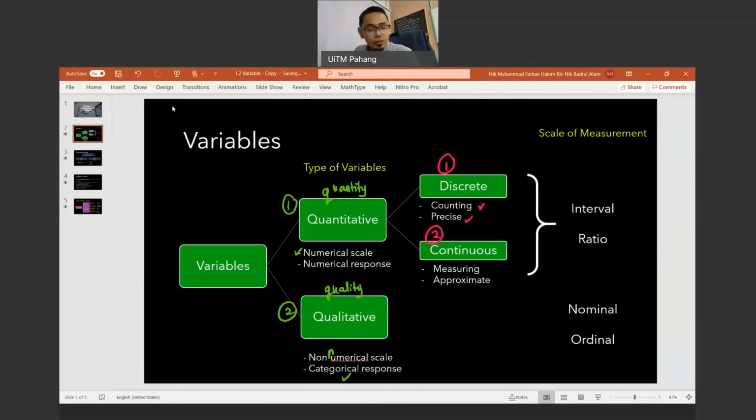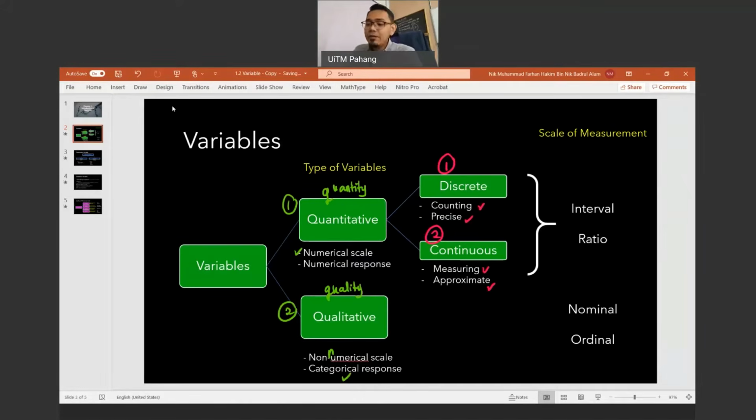But for a continuous variable, it is by measuring. Kita bukan mengira, tapi kita mengukur dia. Contohnya panjang, kita ukur panjang. Tetapi by counting tadi, contohnya kedudukan di dalam kelas. Kedudukan pertama, kedua, ketiga. Tak apa, kita tengok lebih lanjut selepas ini. Alright, so a continuous quantitative variable is actually approximate. Tak berapa nak tepat, dia hanya anggaran saja.